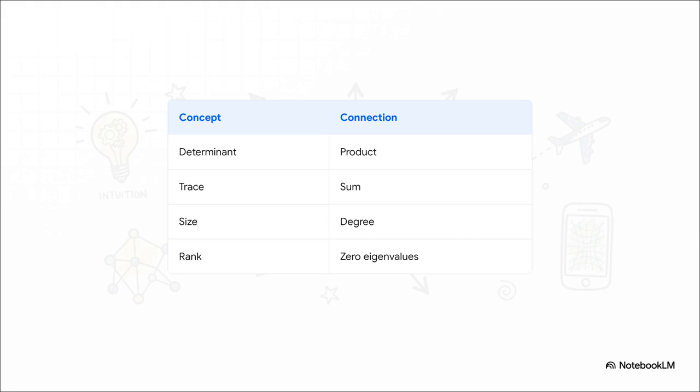Now, to find these magical values, we use something called the characteristic polynomial equation. And doing this reveals some deeply beautiful systemic connections. For instance, the matrix determinant, that's actually just the product of all the eigenvalues. The trace, which is the sum of the diagonal elements, that's equal to the sum of the eigenvalues. And if an eigenvalue happens to be 0, it directly impacts the rank of our matrix, mathematically proving that the system has collapsed a dimension. It is all brilliantly interconnected.